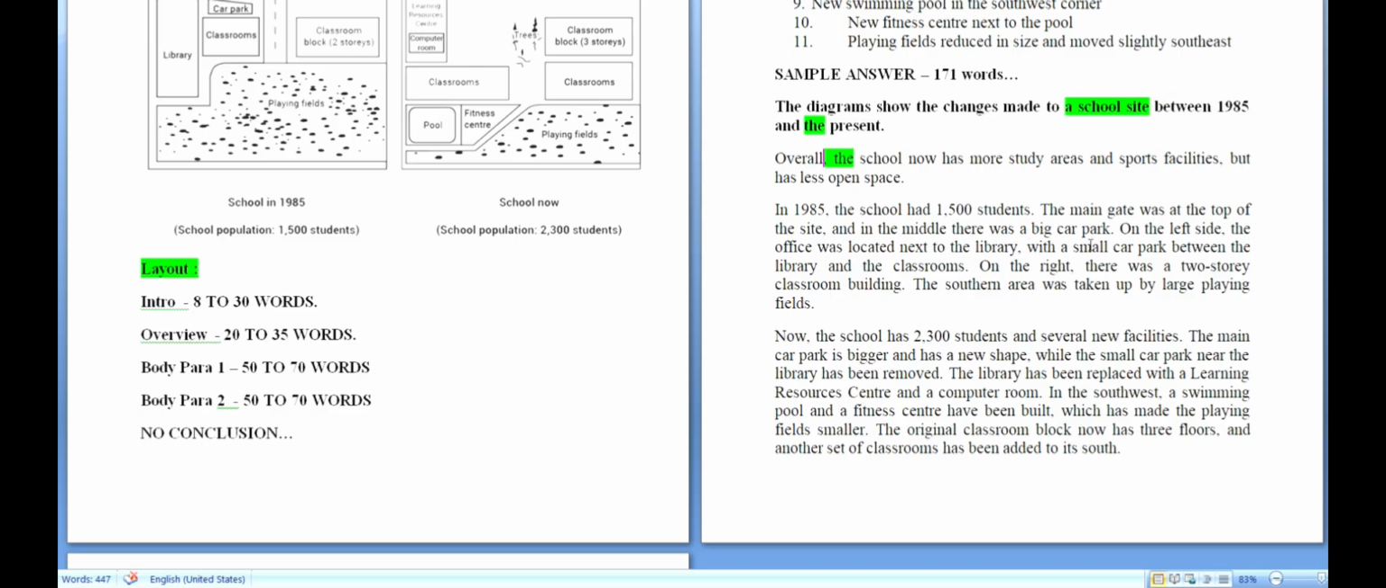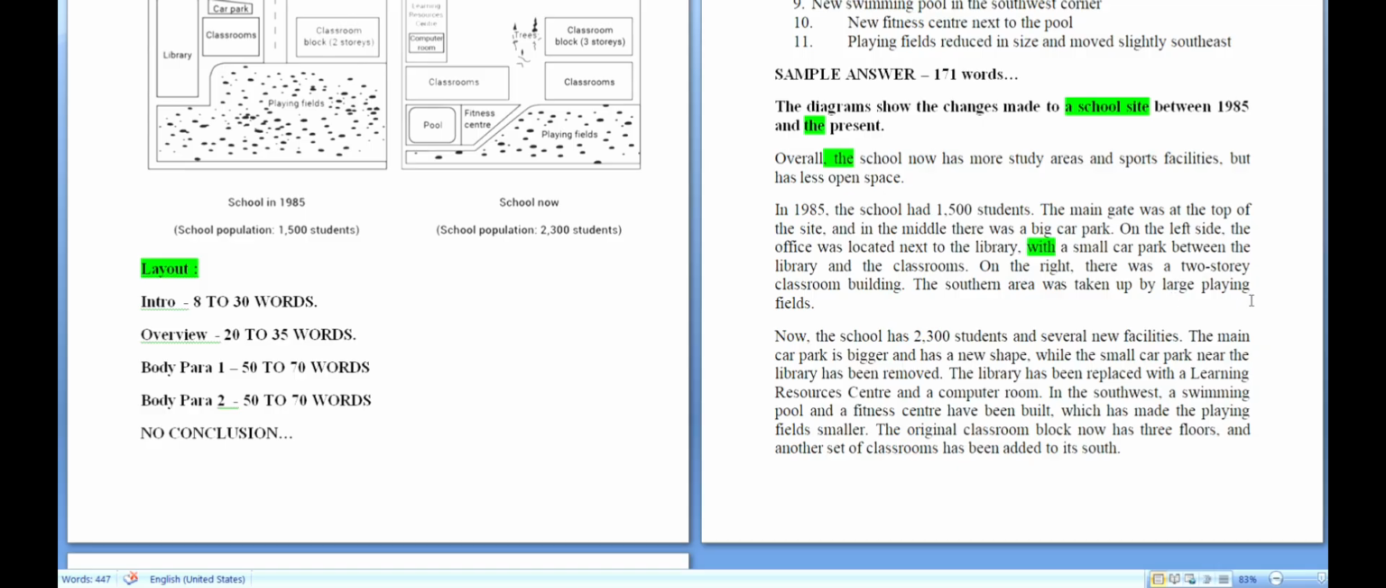We are continuing the answer. So the word is with. With a small car park between the library and the classrooms. On the right, need not say again the side again. So it is on the right, there was a two-story classroom building. Building is singular, so we have taken the article A. The southern area was taken up, that means occupied, by large playing fields. Because the word fields is plural, you don't have any article before the word large.